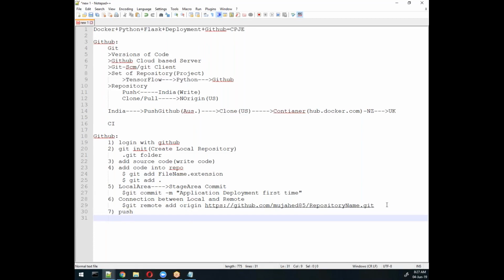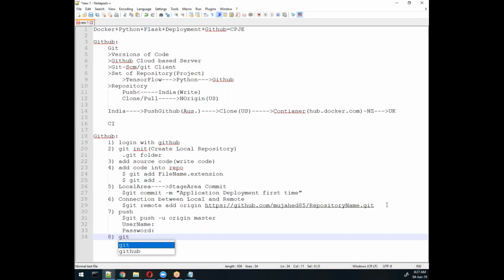How? Using git again: git push -u origin master. Master is the default branch name. I will go into branch stuff later, but remember this is the branch we need to write. This will ask you for name and password the first time, if you have not configured it. Because I'm using multiple accounts, I'm definitely giving this, so it will be helpful for us.